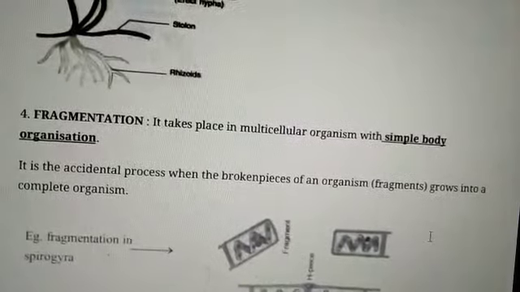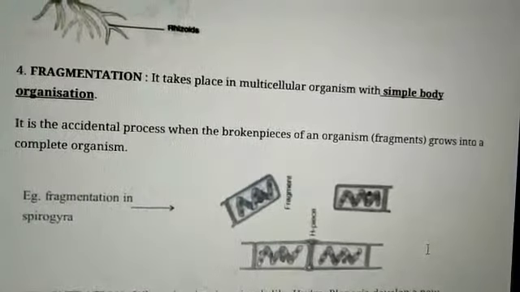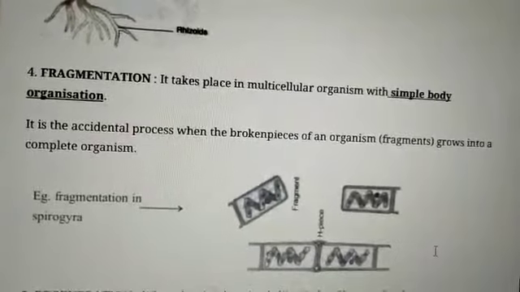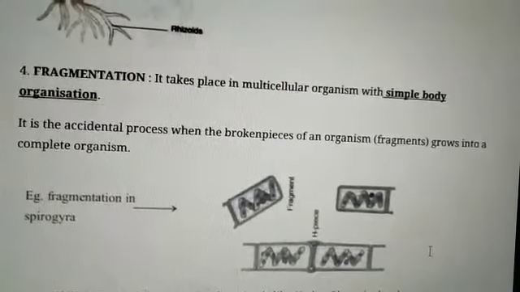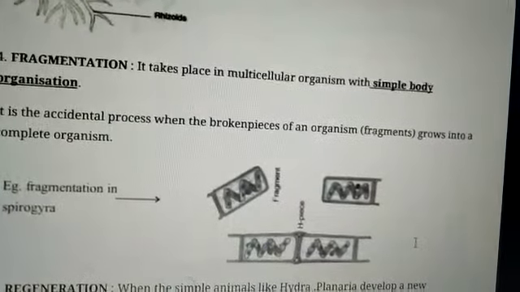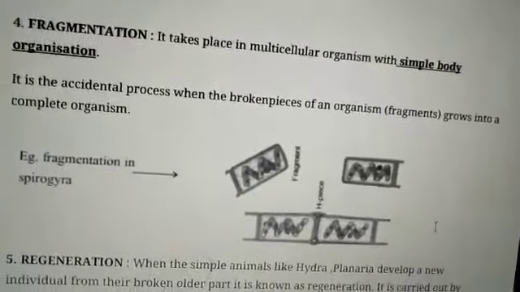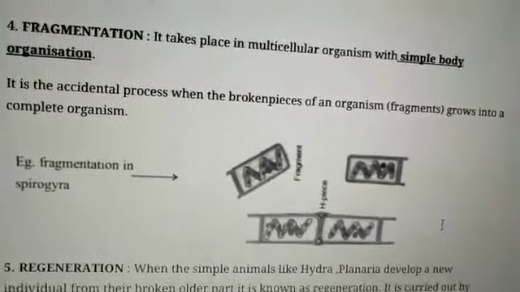The next process is known as fragmentation. It takes place in multicellular organisms with simple body organization. It is an accidental process where, when an organism breaks into pieces, the fragments grow into complete organisms.